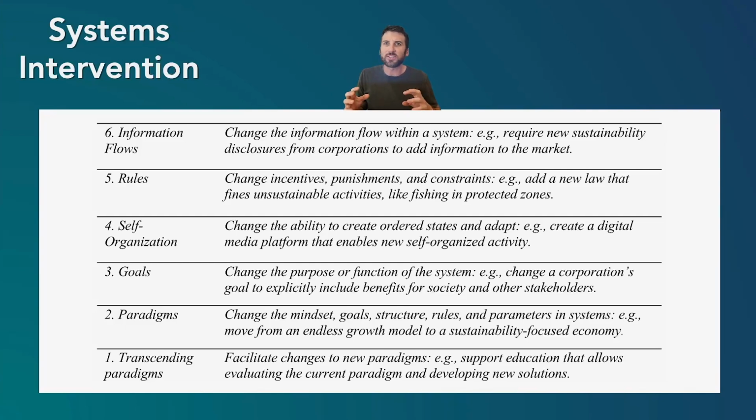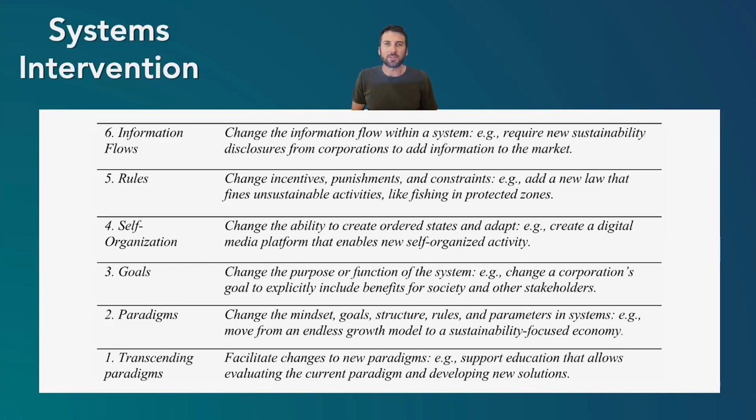Sometimes there's two parts of a system that have no communication between each other, even though it would be essential. So as we saw last chapter in sustainability, there's a whole host of new sustainability metrics that corporations are disclosing. And essentially, this is adding new information into the market. Companies are disclosing environmental, social, and governance metrics. And now for the first time, investors can use these metrics to help identify which decisions they're going to make, which corporations they're going to invest in.